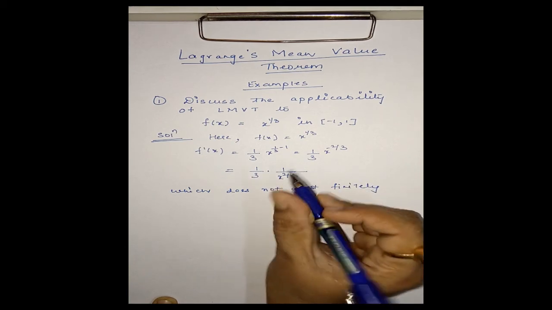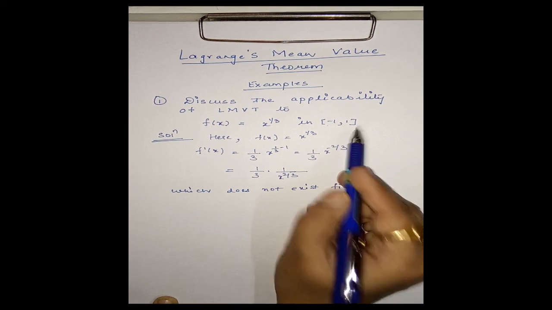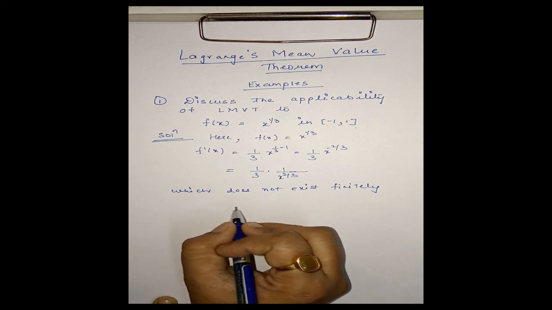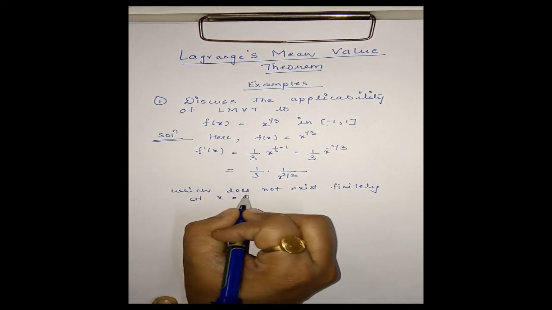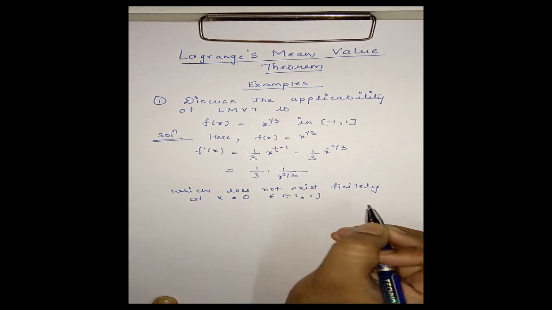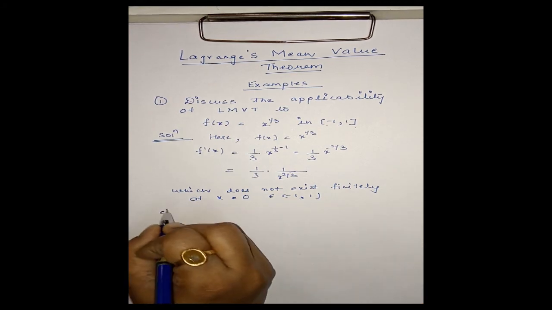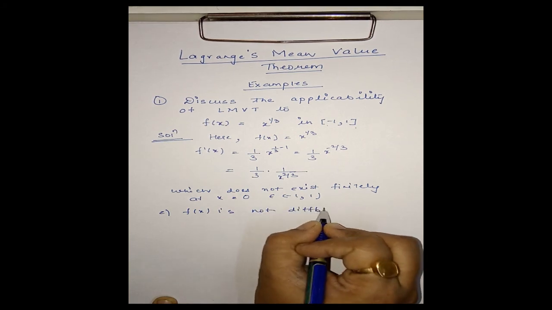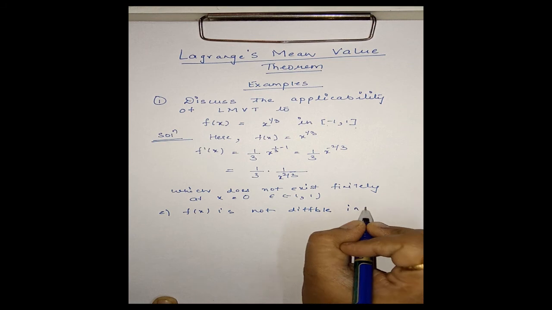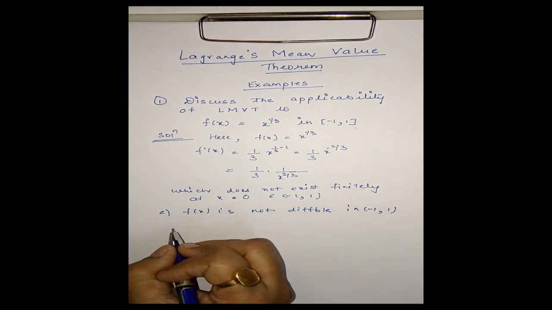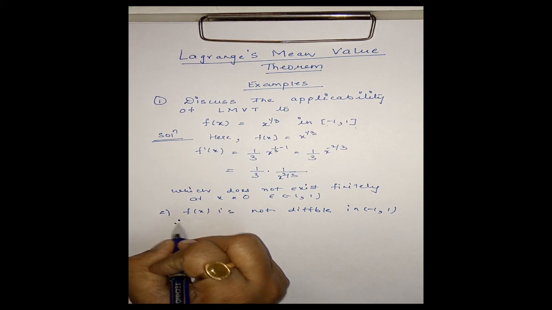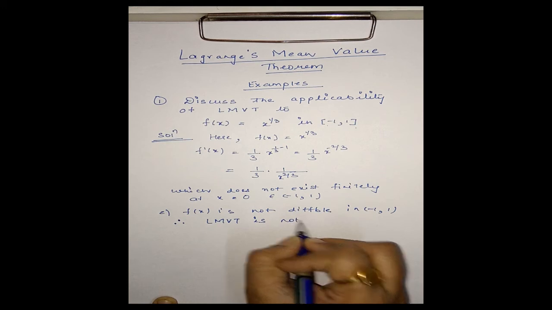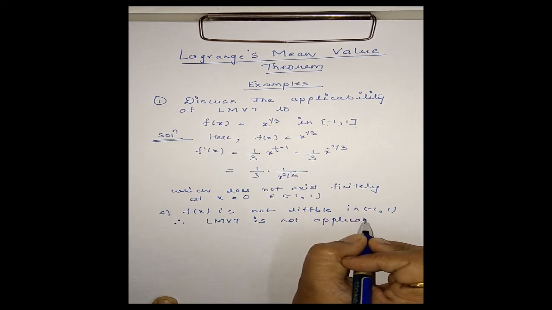at the point 0, and 0 is an in-between point of the interval [-1, 1]. So it does not exist finitely at x = 0, which belongs to the open interval (-1, 1). This means f(x) is not differentiable in the interval (-1, 1). Therefore Lagrange's mean value theorem, that is LMVT, is not applicable in this particular problem.